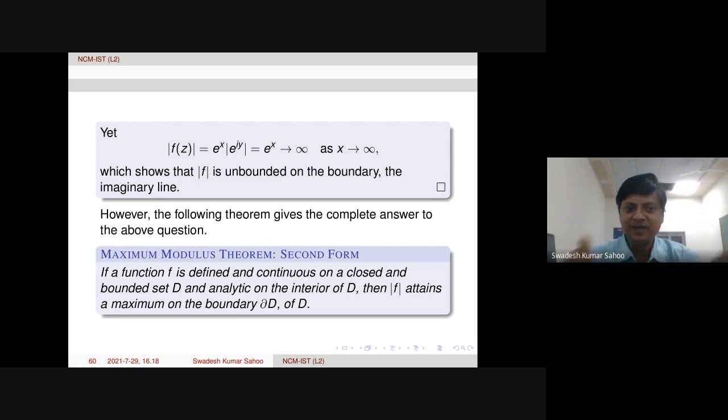On the closure of that domain, the function has to be continuous. So if f is defined and continuous on a closed and bounded set D and analytic on the interior, then the modulus of f attains a maximum on the boundary. This is the second form of the maximum modulus theorem.